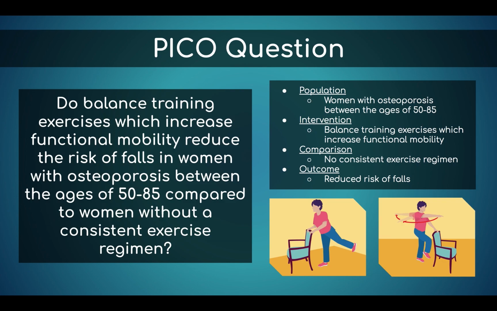We identified the population in question as women with osteoporosis between the ages of 50 to 85. Our intervention was participation in balance training exercises which increase functional mobility compared to participation in no consistent exercise regimen. Our expected outcome was the reduction in the risk of falls.